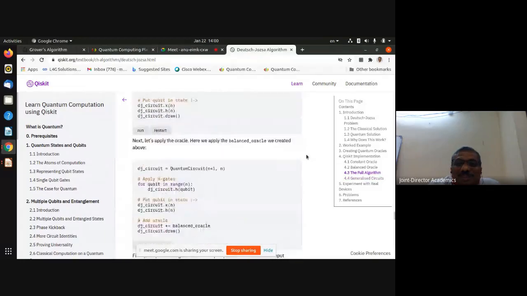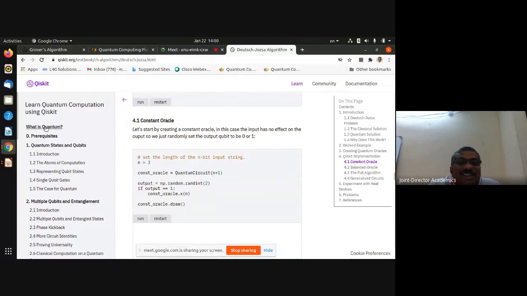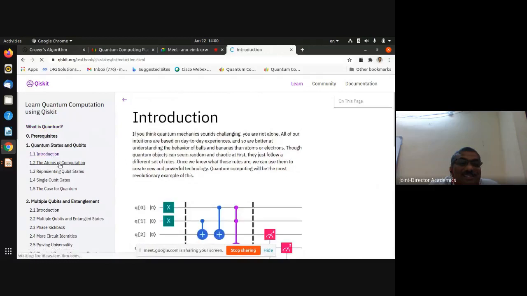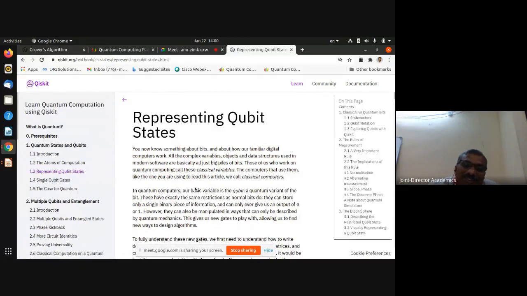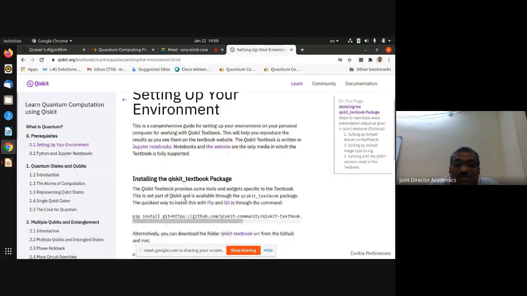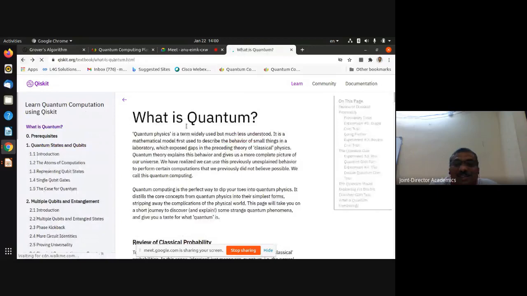By Googling, I got this link, which starts from what is quantum computing, what the prerequisites are, the introduction, what atoms are. This is the best material where you can explore. If you don't understand, you can go to other material, so don't think you must start from the basics. These are simplified things. Even the complete algorithm is there, and there are a lot of links.